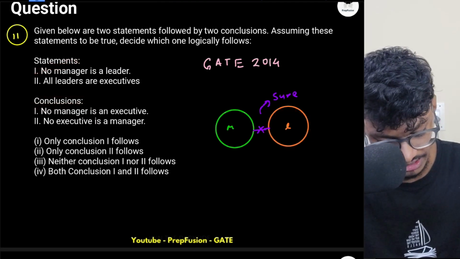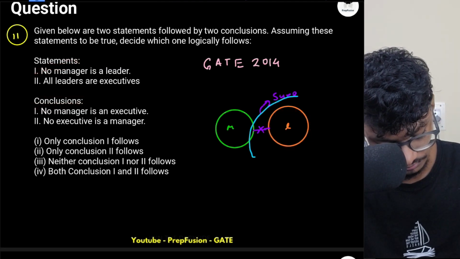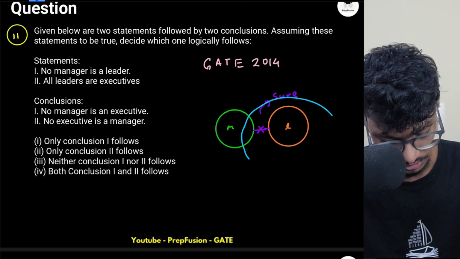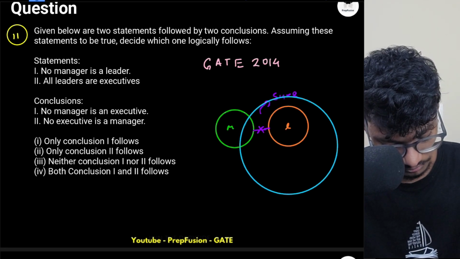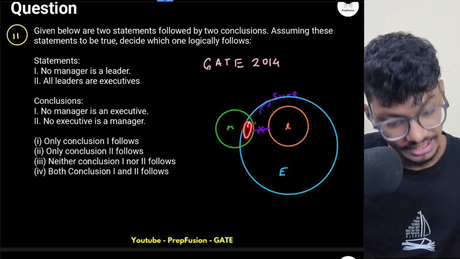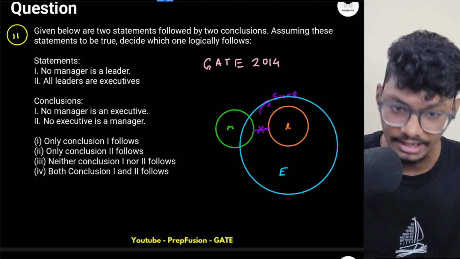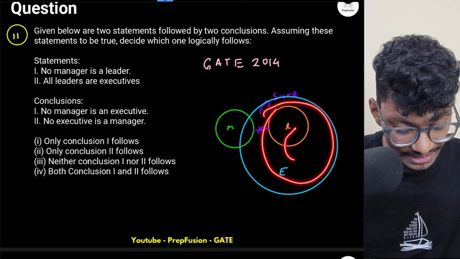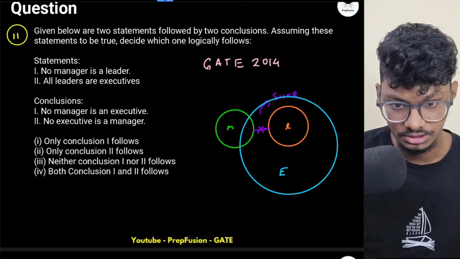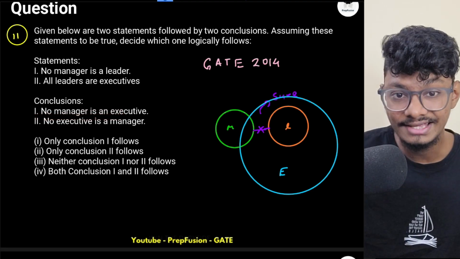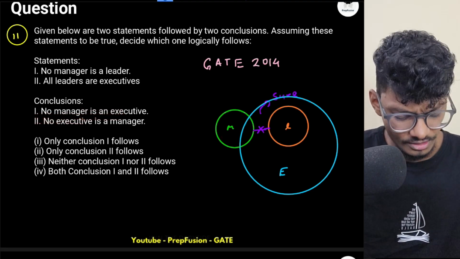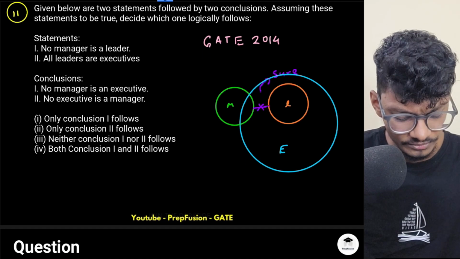So executives can be something like this. It won't let me draw the circle. This is executive, right? So this executive can be lying here as well, it can lie anywhere, but it has to include all of the leaders. That much is sure. Let's read the conclusions. No manager is an executive. Can I say it surely?